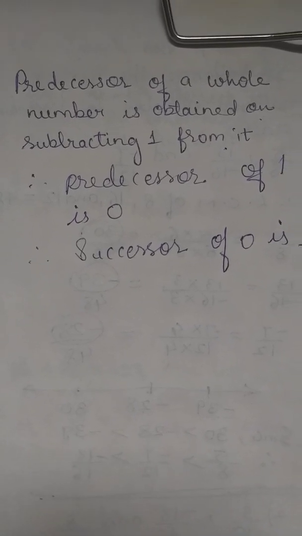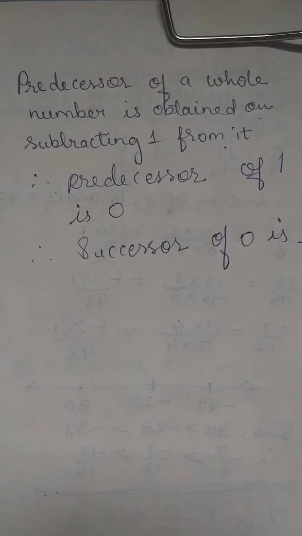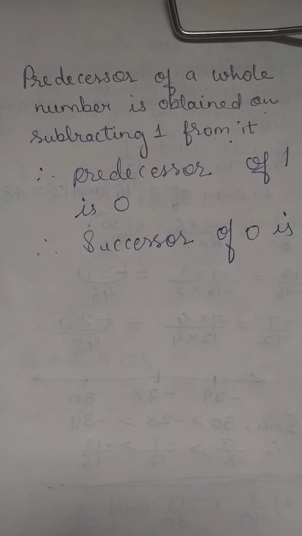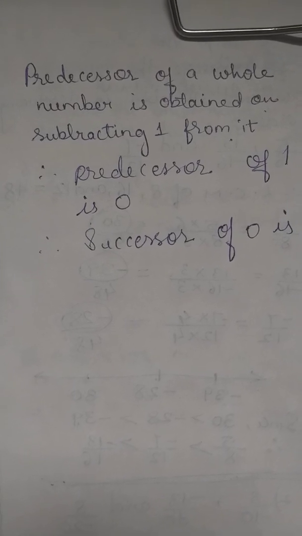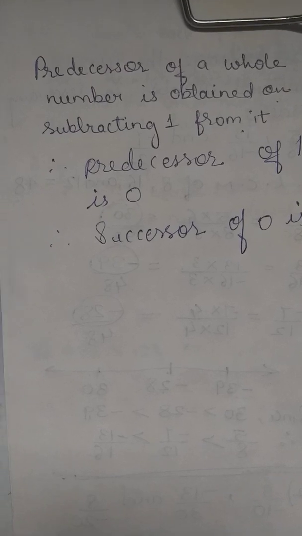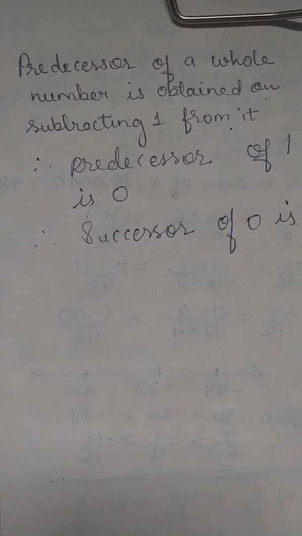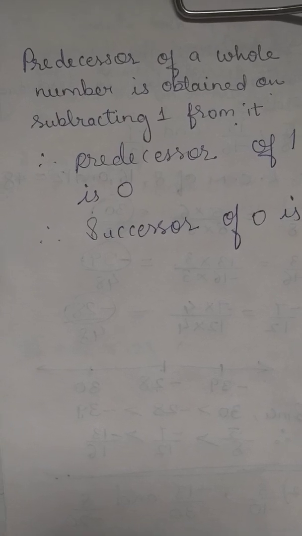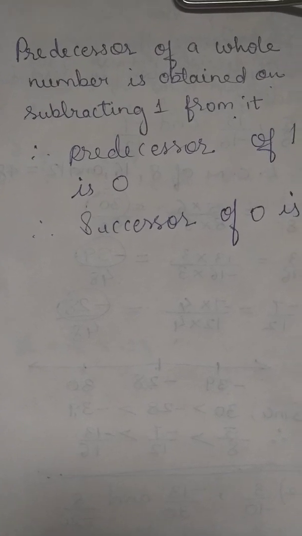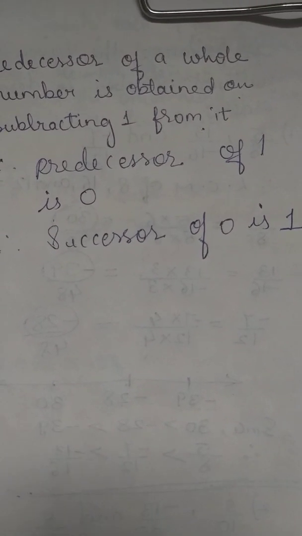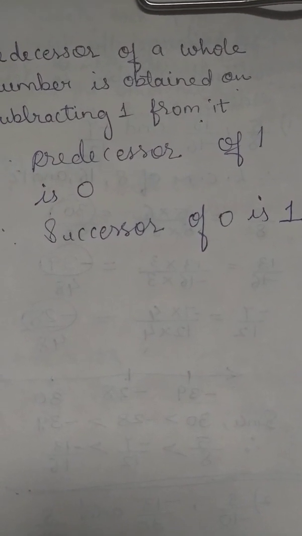Next point, the predecessor of the whole number 0 is not possible. We cannot go down below 0. The predecessor of natural number 1 is not possible because 1 is the smallest natural number. Similarly, 0 is the smallest whole number, so their predecessor is not possible.